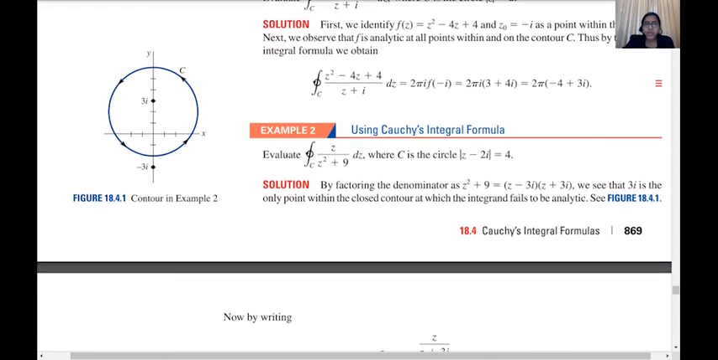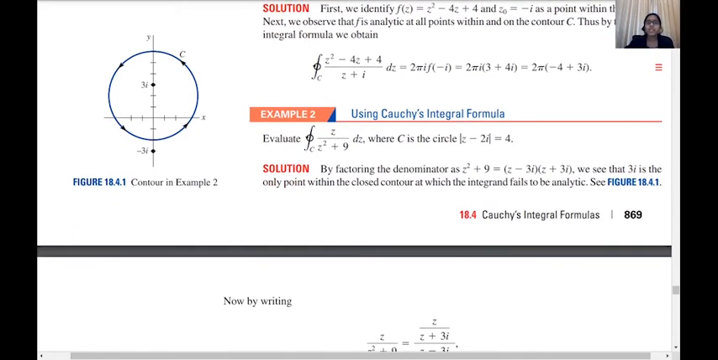Okay, so let's see another example. Example 2: we are asked to evaluate the integral over c of z by (z² + 9) dz, where c is the circle |z − 2i| = 4. That is, the center is 2i and its radius is 4. The circle is given in figure 18.4.1. If you have to draw the circles, it is simple. The y-axis will be i, 2i, 3i, 4i, and the x-axis is 1, 2, 3. So we can easily plot the circles which are given to us.